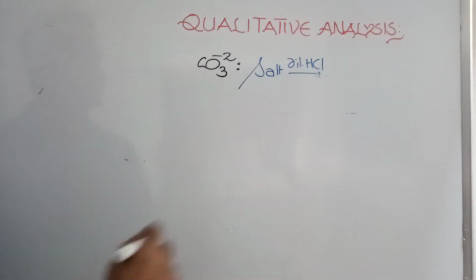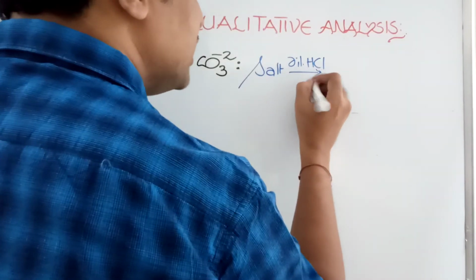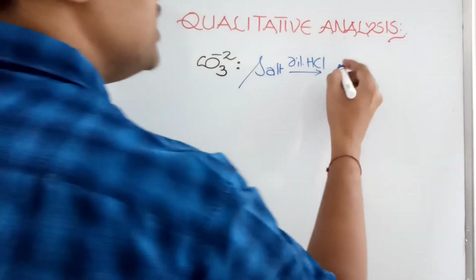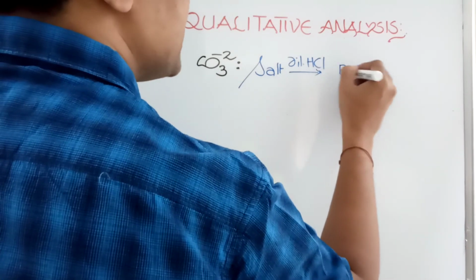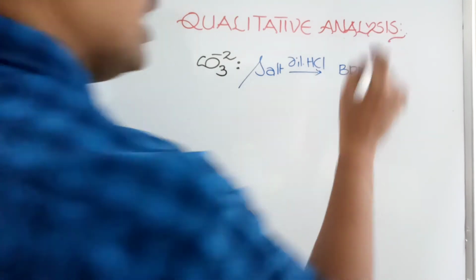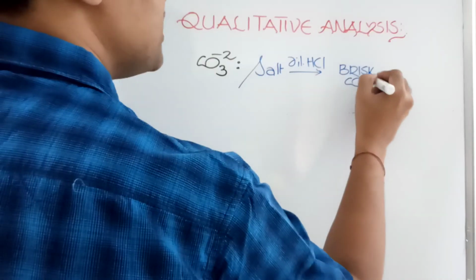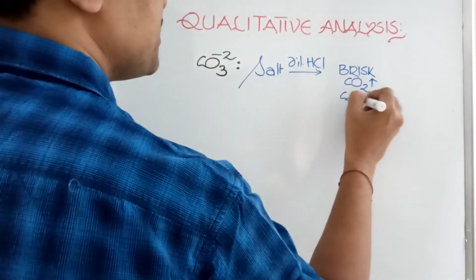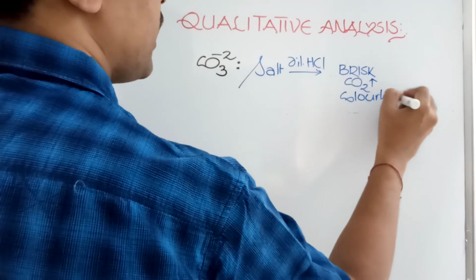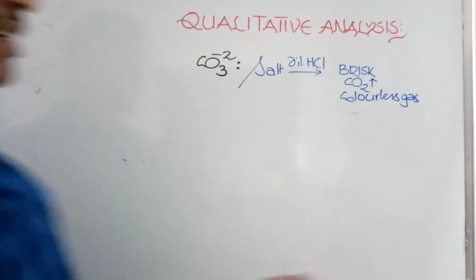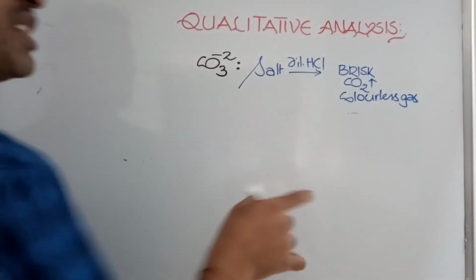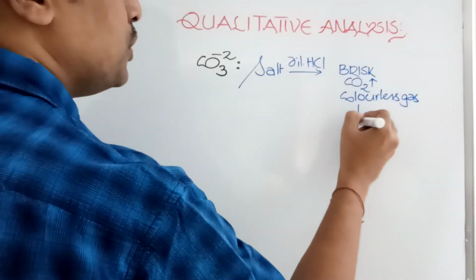The dilute acid reacts with it and releases brisk effervescence of carbon dioxide gas, which is a colorless gas.